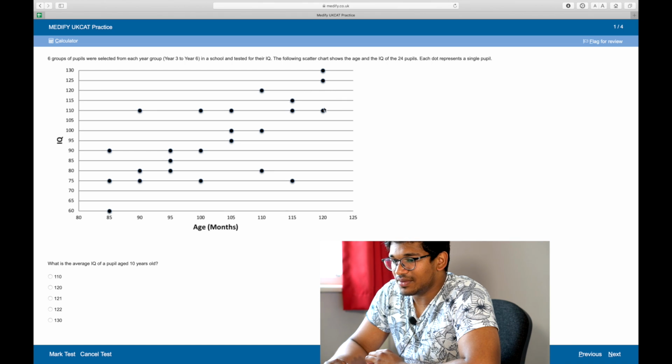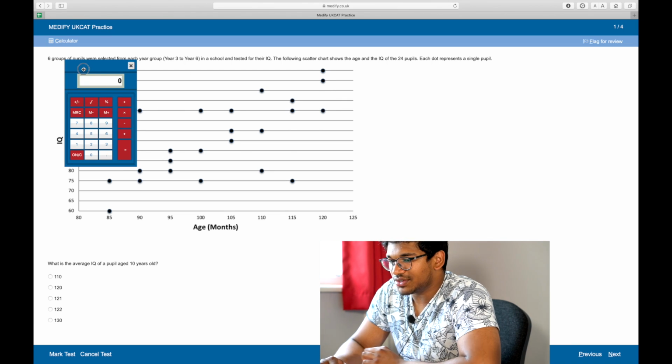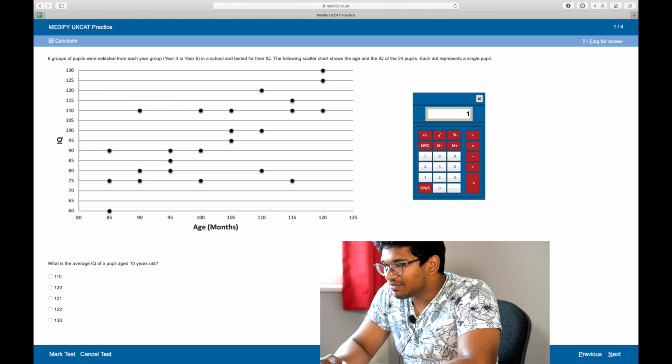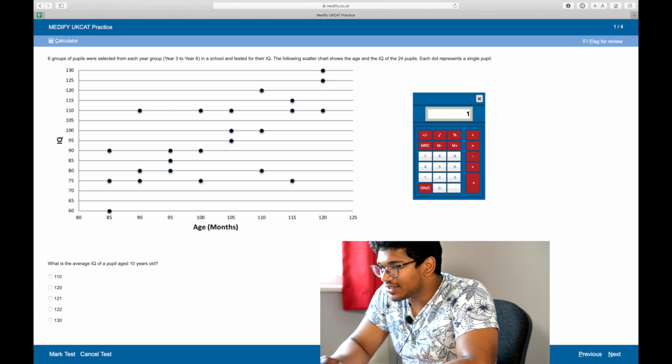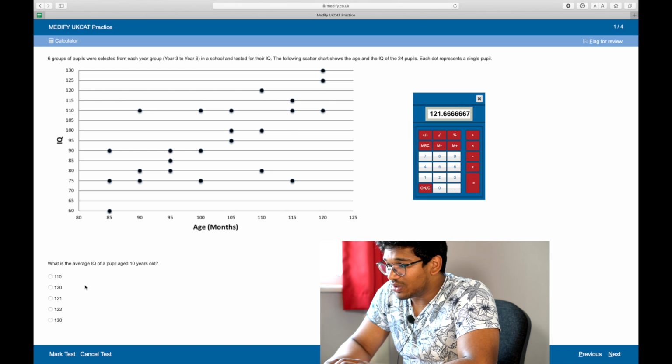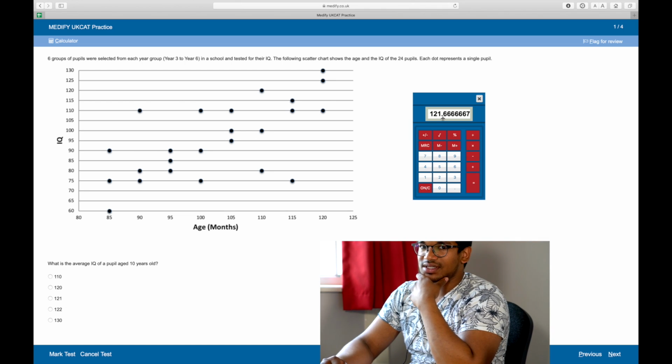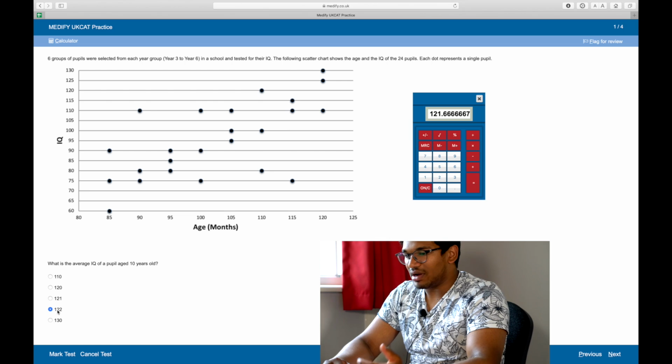Let's pull up a calculator quickly. 130 plus 125 plus 110, enter. Divide that by 3 because we're working out an average. That's 121.666. They've given us whole numbers here, so we're going to round 121.66 up to 122. That's how you round numbers.